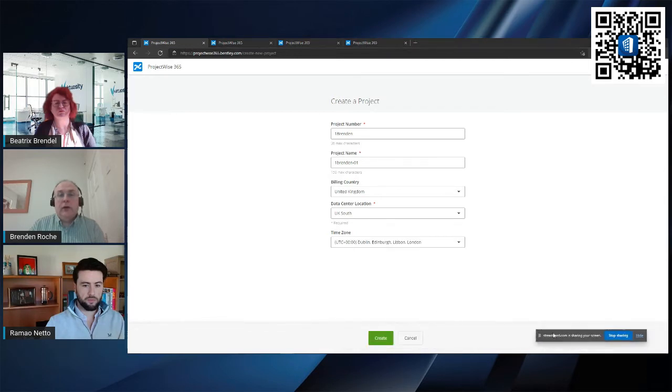Now, once you've done that, it's just a matter of hitting create, and it then goes away, and in the background it completely provisions your project. It sets up all the services and databases that you need to actually begin leveraging all of these services. So it's a very light touch. It's very quick and convenient. When I say quick and convenient, it may take 5 or 10 minutes, but that's just because we're doing an awful lot of work in the background to facilitate this capability.